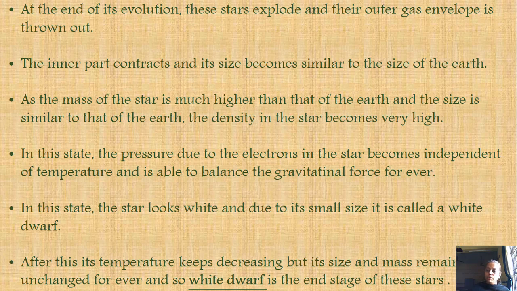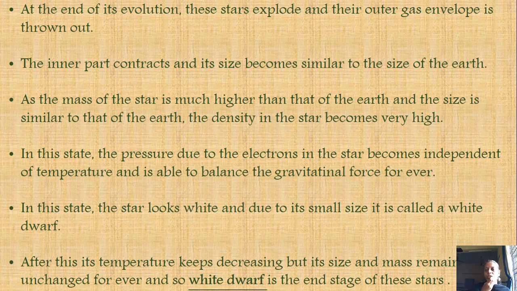Okay, these white dwarfs are the end stage of these smaller stars. Smaller means they are not very small, but they are small as compared to other huge stars. So the stars which have a mass less than 8 times the mass of the Sun, their end stage is the white dwarf.